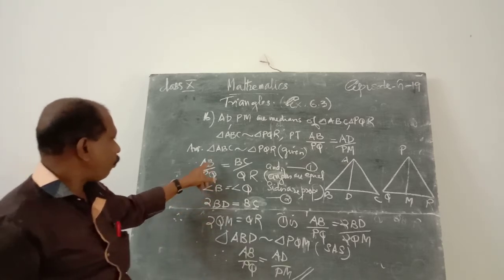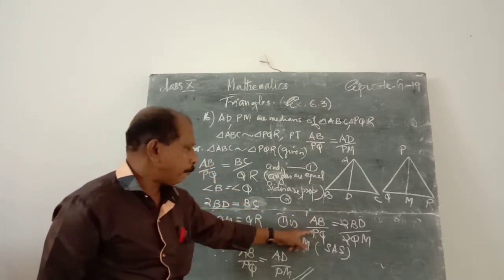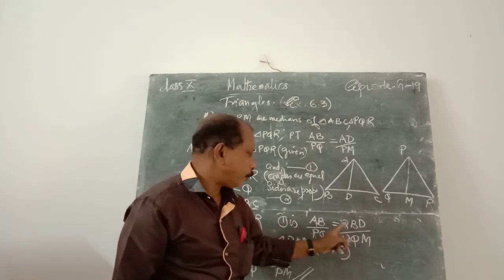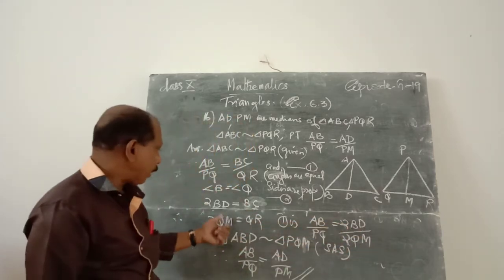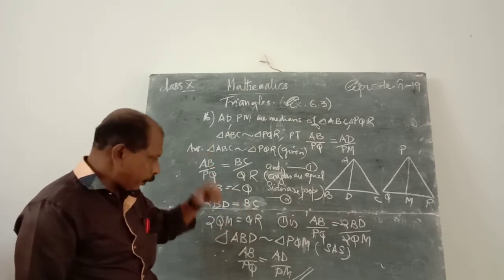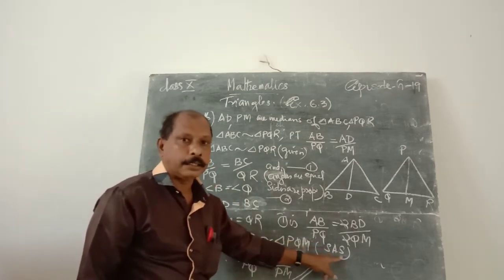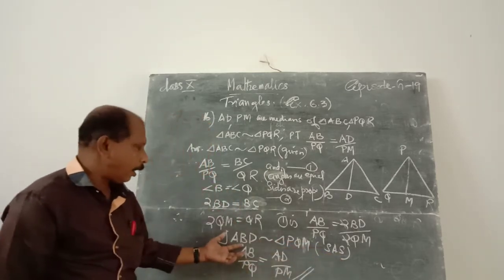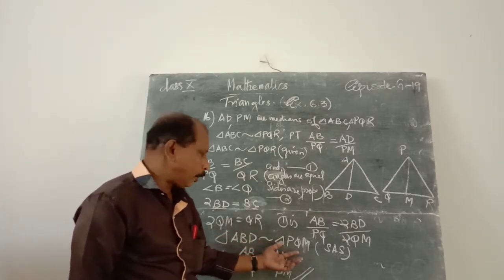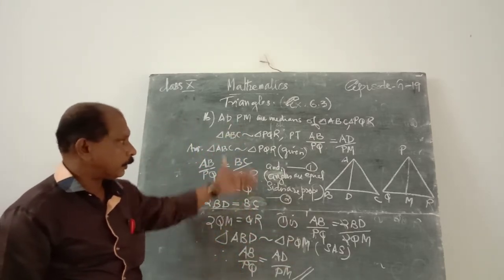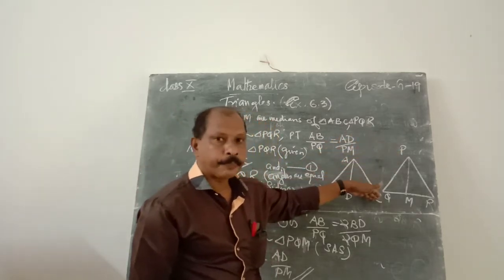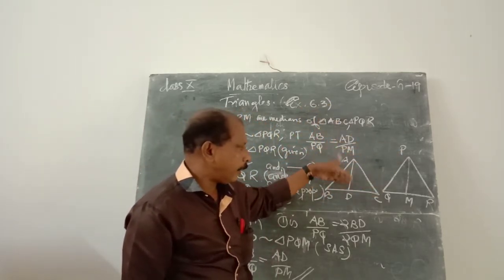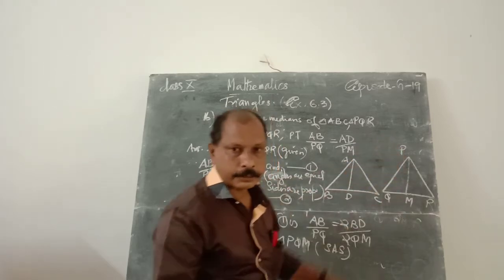Therefore, equation 1 becomes AB by PQ is equal to 2BD by 2QM, the 2s cancel. That means sides are proportional and the angles are equal. Therefore, using the side angle side criterion of similarity, triangle ABD is similar to triangle PQM. Therefore, the sides are proportional, that is AB by PQ is equal to the third side AD by PM. That is the result.